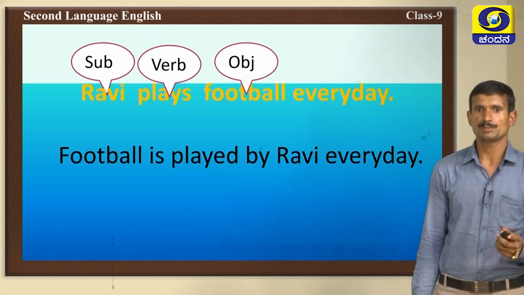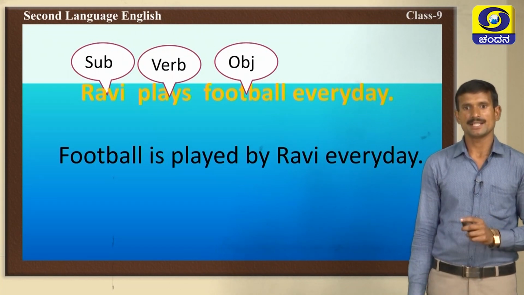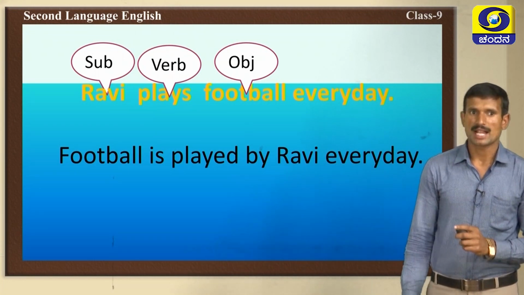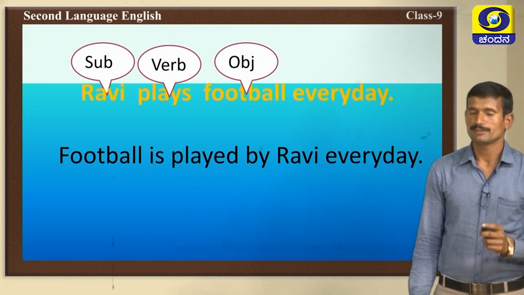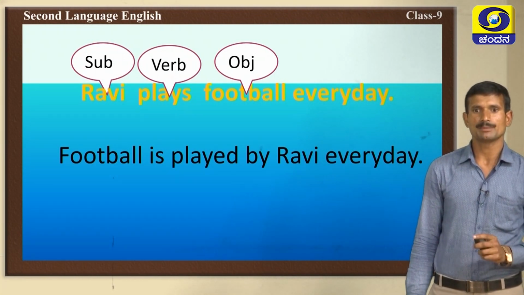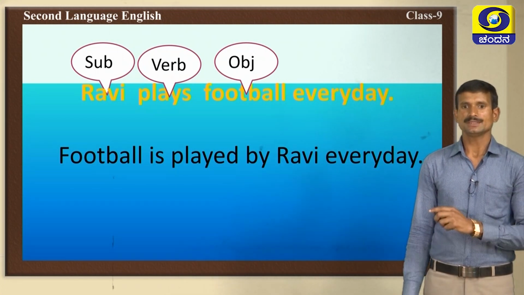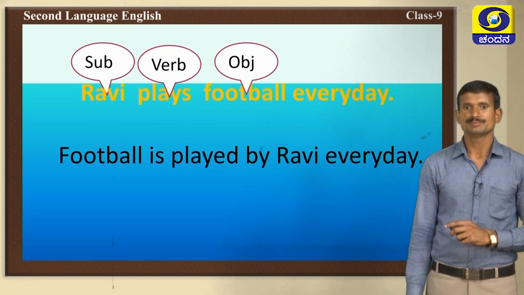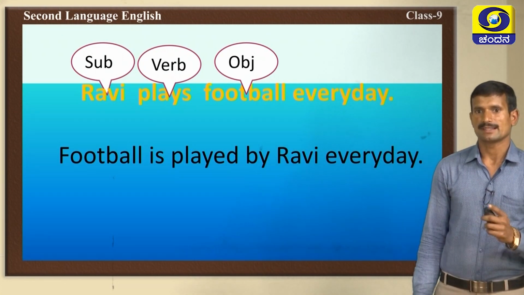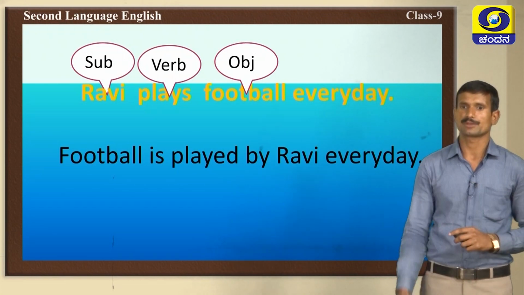So, the verb plays changes into played. Football is played. The preposition by we should add in the passive form. So, now the sentence is football is played by Ravi. The subject place in the active voice comes to the object place in the passive voice.